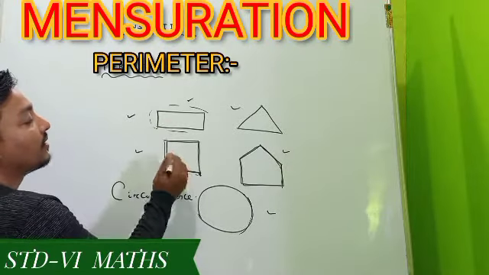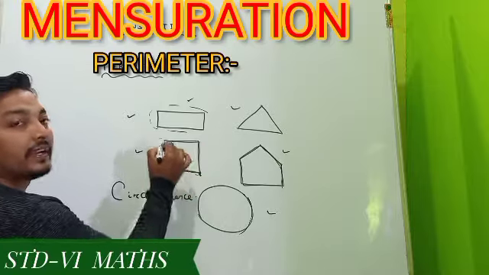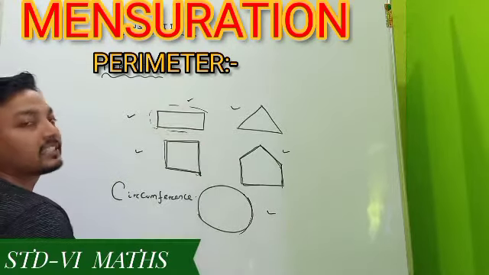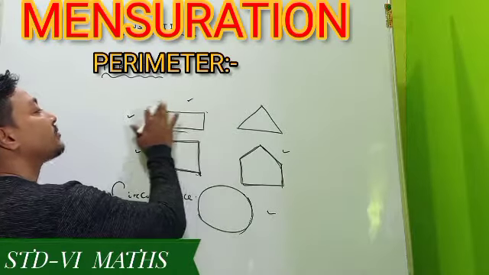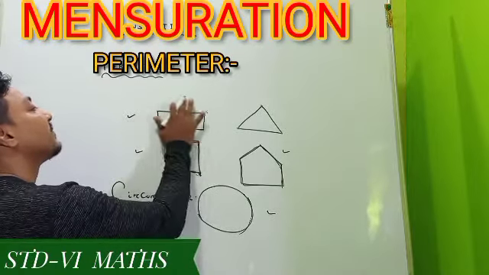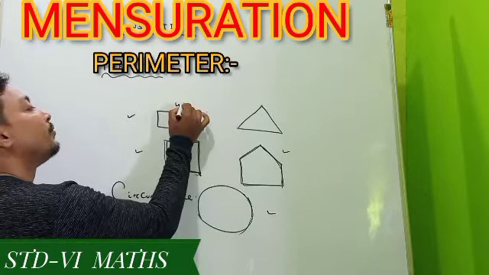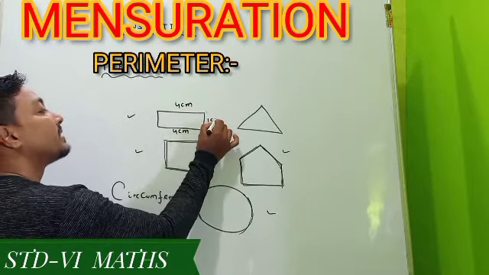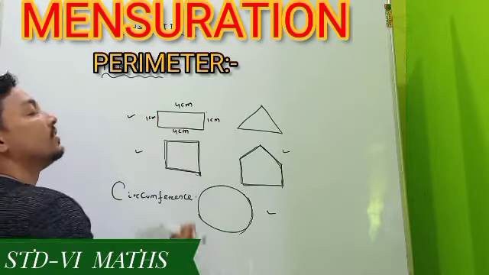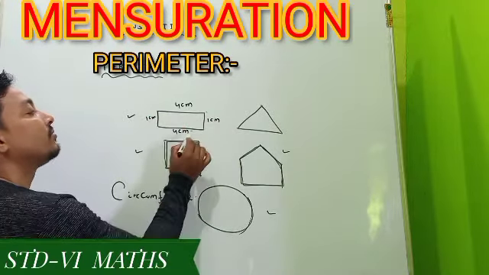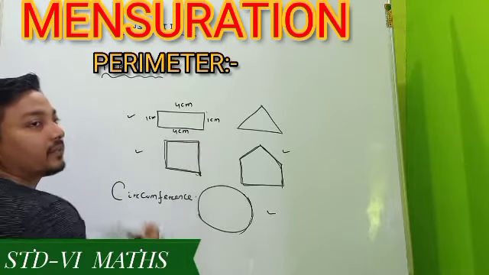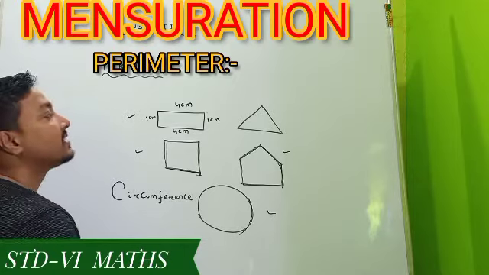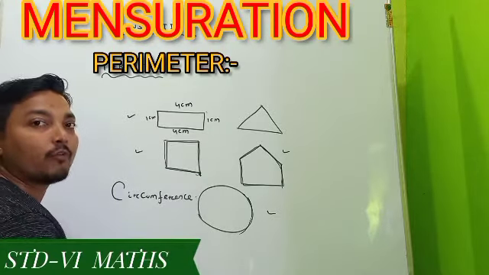Another thing: for a polygon, covering one complete rotation, it is the same as the sum of all sides. Suppose I am showing you an example. See perfectly. Here suppose it is 4 centimeter, this one is 4 centimeter, and this is 1 centimeter, this is 1 centimeter. Suppose I ask you to find its perimeter. As I have already said, perimeter means the total distance around the figure.